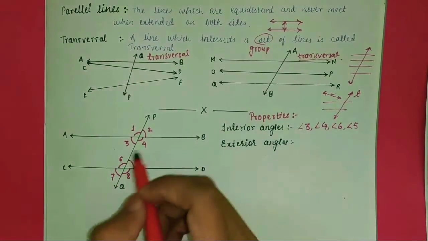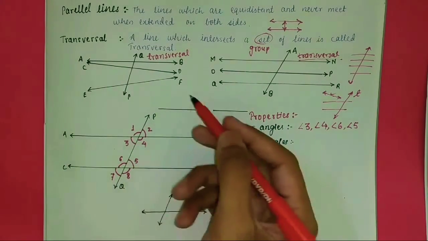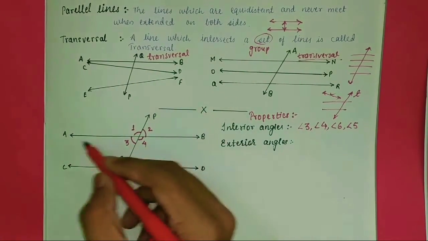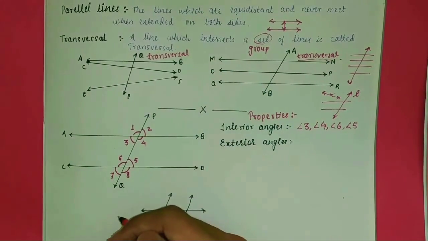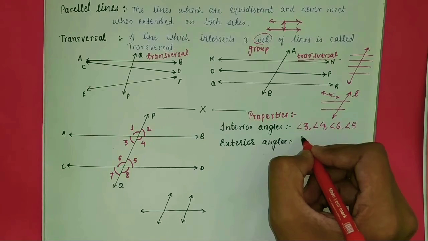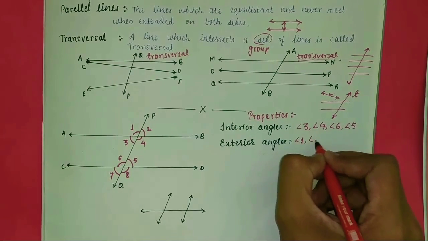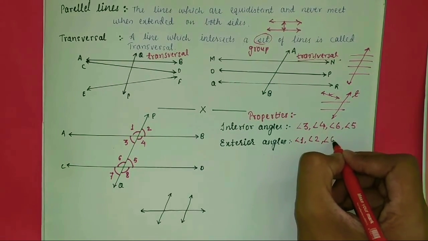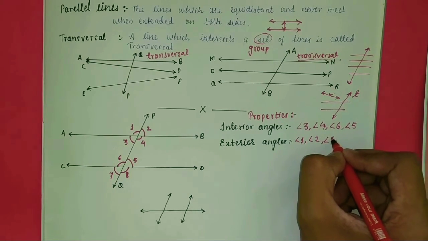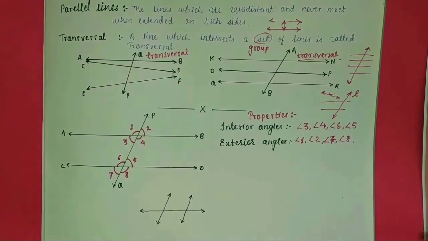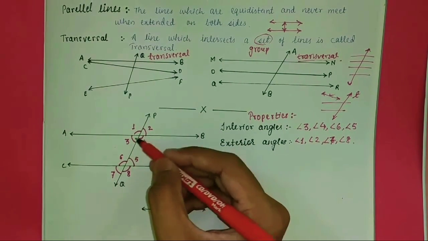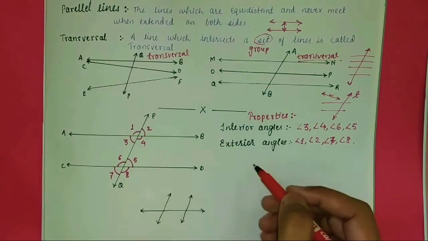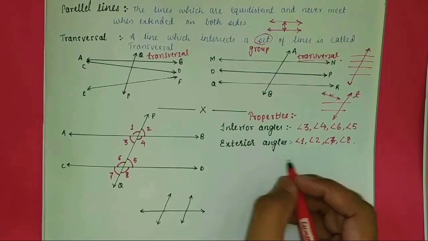Exterior angles are the angles on the outside of the lines. These two angles are outside of the lines, and these two angles also are outside, therefore angle 1, angle 2, angle 7 and angle 8 are exterior angles. Okay, understood? Interior angles are inside the two lines, and those outside the two lines are called exterior angles. Okay, now next is